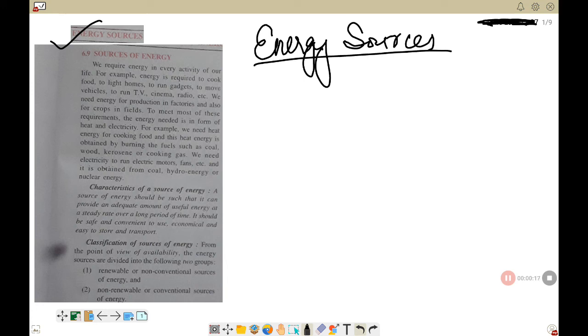Let's begin with unit C of your chapter, and unit C says energy sources. So here we will be learning about energy sources, or the sources of energy. All right, let's begin. You can follow your book and underline the sentences which are important as I say them. Now, the first topic that we have is sources of energy.